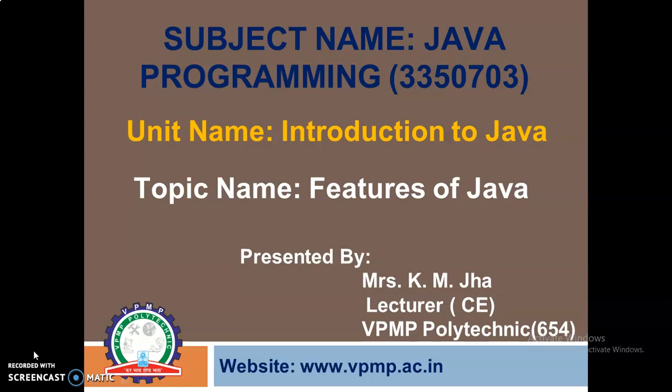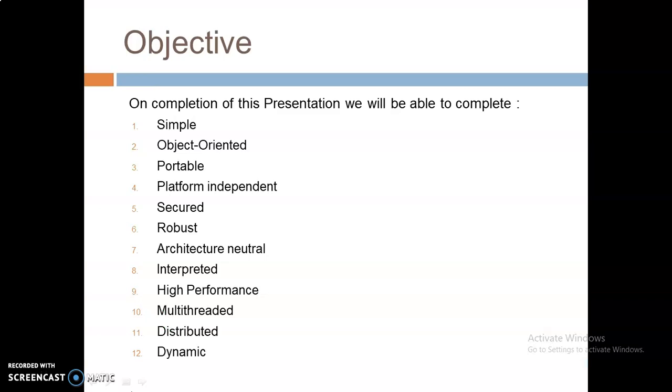Now about the objectives that we will cover here. After completing this presentation, we will be able to cover features like simple, object-oriented, portable, platform-independent, secured, robust, architecture-neutral, interpreted, high-performance, multi-threaded, distributed, dynamic, and many more. But we will try to cover these 12 features in this presentation.